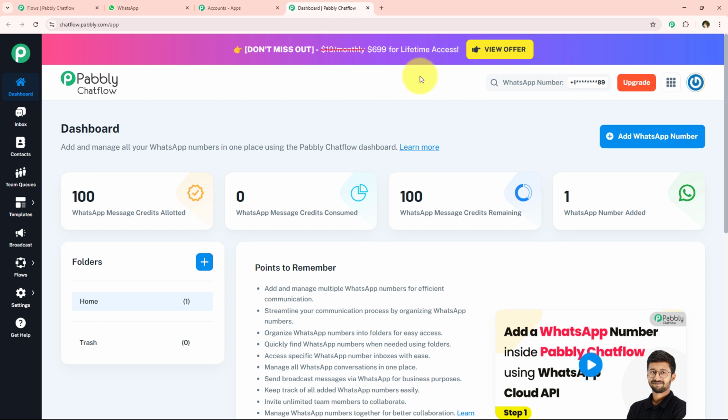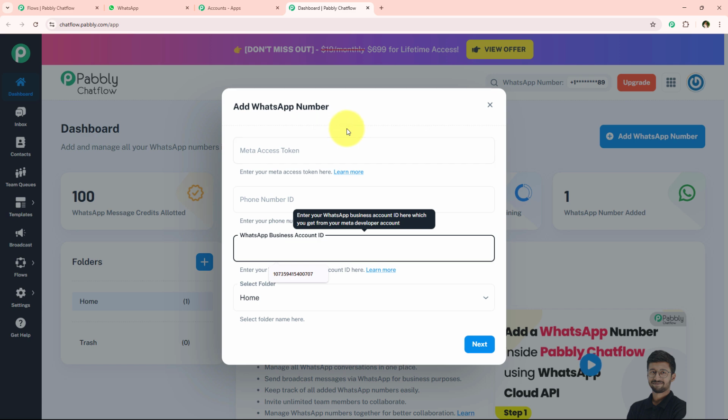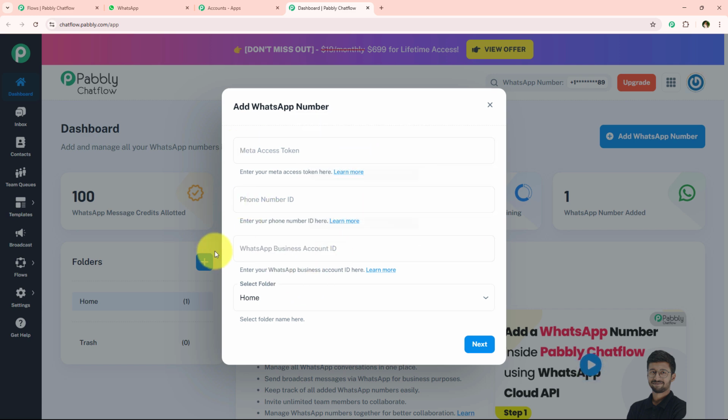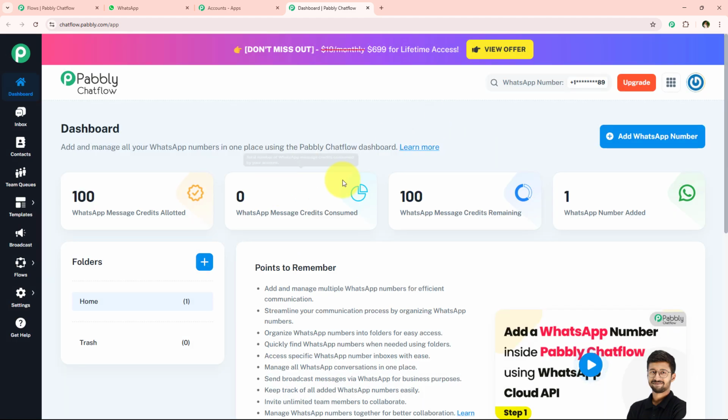And in order to add a WhatsApp number, you simply have to go towards this add WhatsApp number button. You have to enter the Meta access token, the phone number ID and the WhatsApp business account ID. So you must be wondering from where you're going to get all of these three. You can get all of these three from the WhatsApp Cloud API setup.